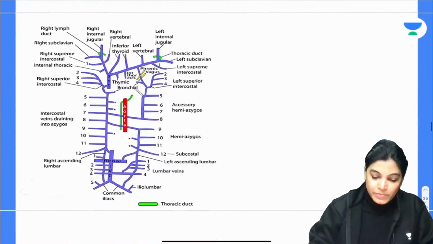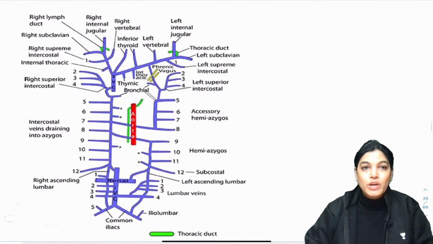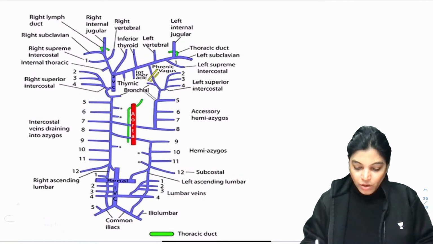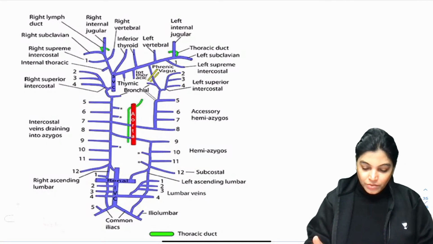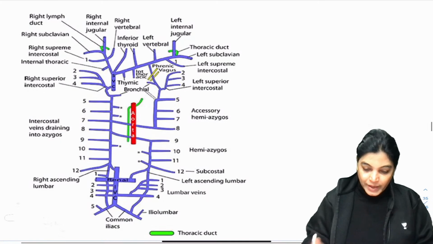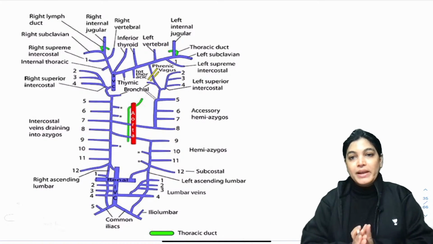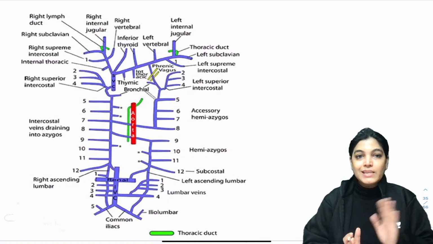Now, my dear aspirants, please just enlarge this image and then you can see the correct explanation here. When we are talking about azygous, hemiazygous and accessory hemiazygous, let's talk firstly about the drainage of posterior intercostal vein on the right hand side and left hand side.